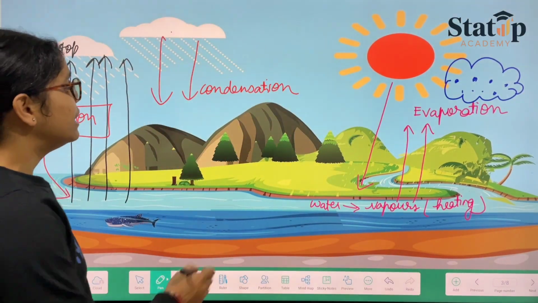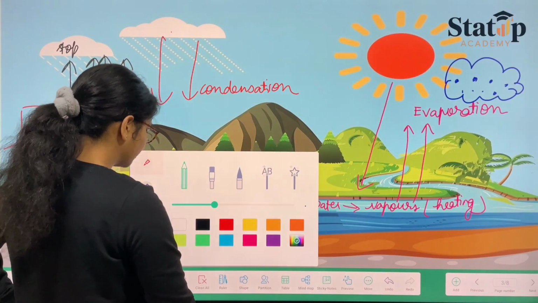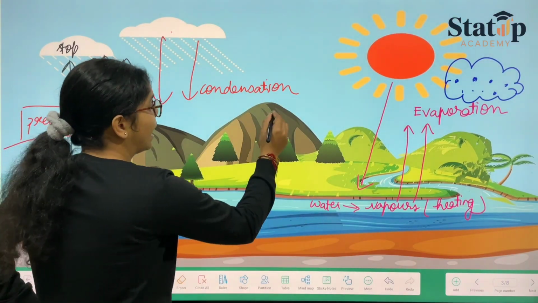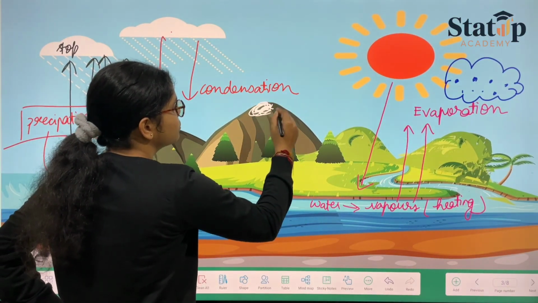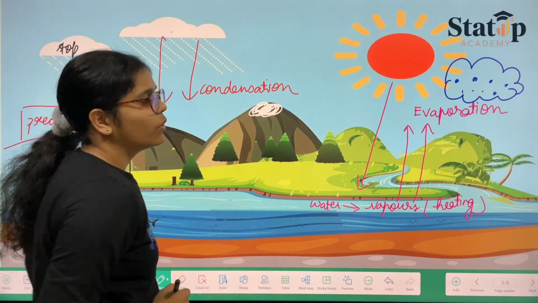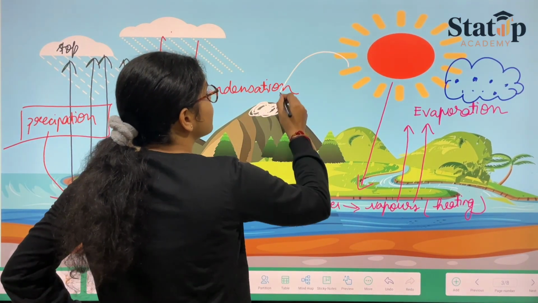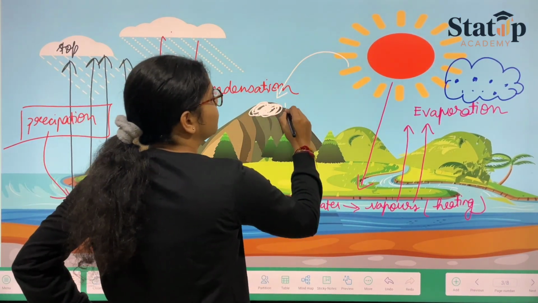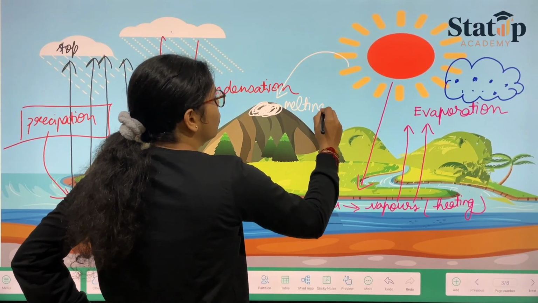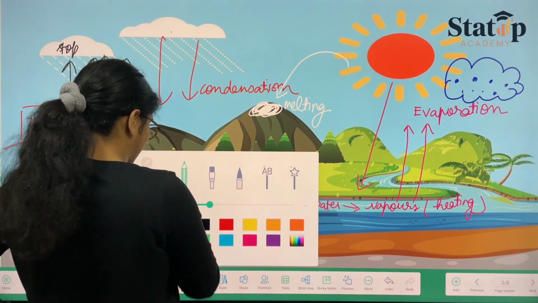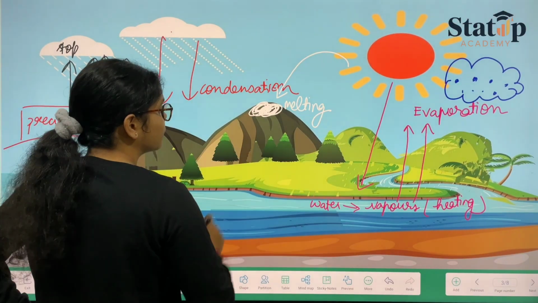Similarly, we have mountains with certain sort of ice over here. What will happen? The sun's rays will let it melt. Once the melting starts, the melting of the glacier starts. What will happen?